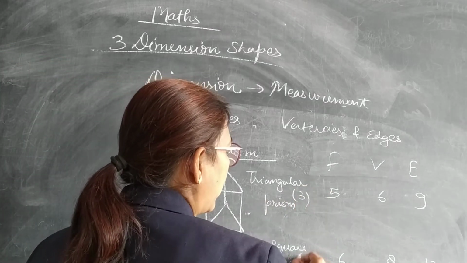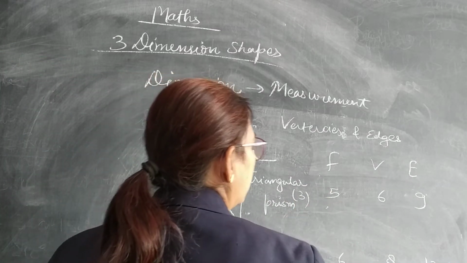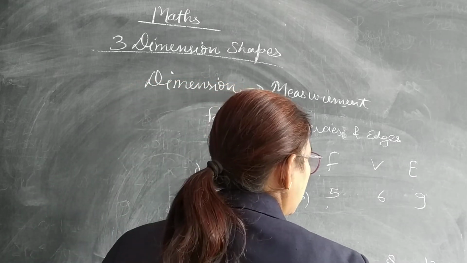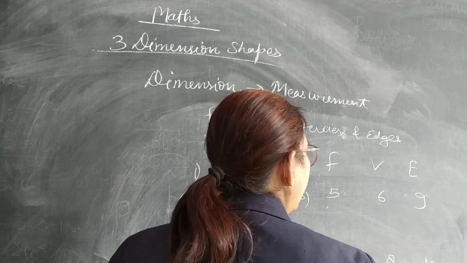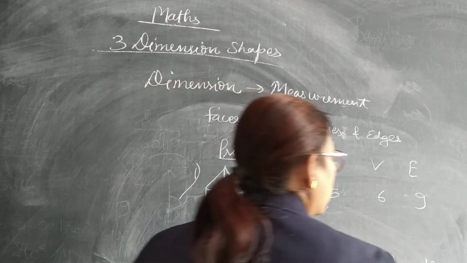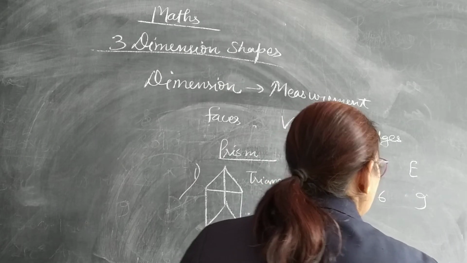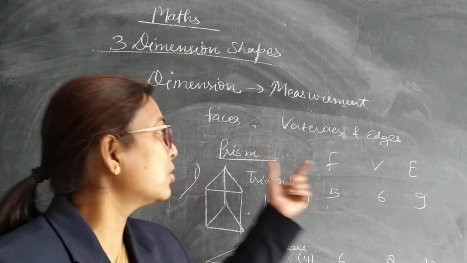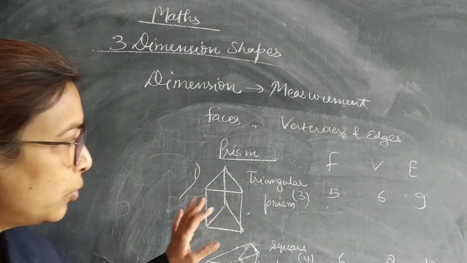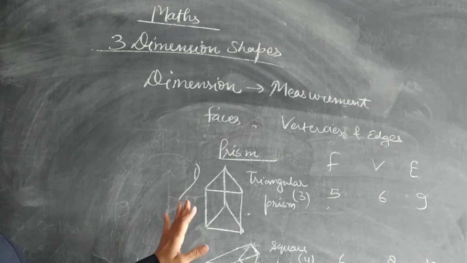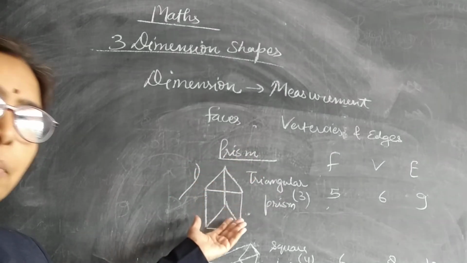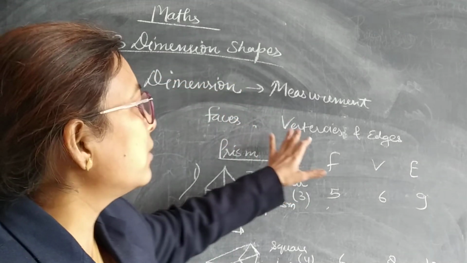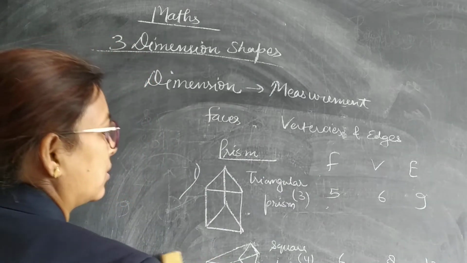So can you find the formula? Triangle has 3 sides, square has 4 sides. So the formula for faces is sides plus 2, vertices sides into 2, and what about edges? Sides into 3. So with these formulas you can easily find the faces, vertices and edges of the prism. I hope you can easily find all the faces, vertices and edges for the prism as well as for the pyramid, as I have given you the formulas. So these are the 3-dimensional shapes in which we can easily find faces, vertices and edges.